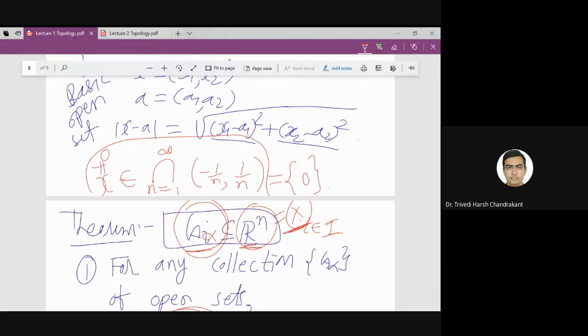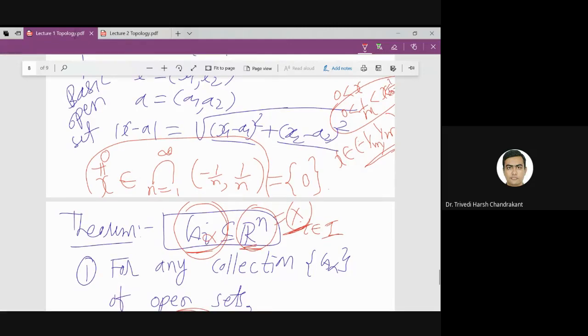If x is a non-zero element, then either it is positive or negative, so you can do it in both ways. If x is positive, then either you use the Archimedean property or you say that the sequence 1 upon n converges to 0. That means there will be some positive natural number m such that x belongs to the open interval minus 1 by m to 1 by m but not to the interval for m plus 1.